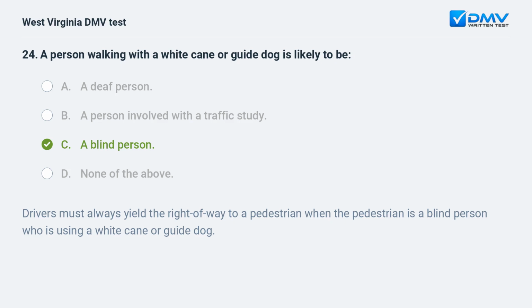Drivers must always yield the right of way to a pedestrian when the pedestrian is a blind person who is using a white cane or guide dog.